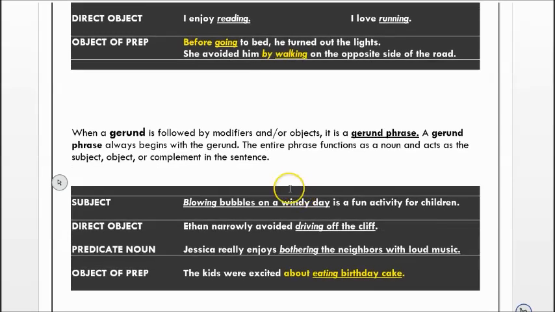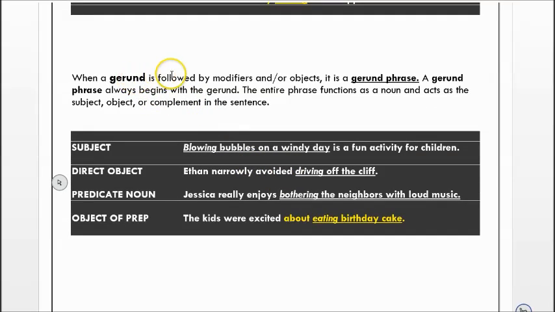So a gerund can also be followed by modifiers or objects. Then it becomes a phrase, just like participles do. A gerund phrase always begins with the gerund. You should see a pattern here. Prepositional phrases begin with the preposition. Participle phrases begin with the participle. Gerund phrases begin with the gerund. The entire phrase functions as a noun and acts as the subject, object, or complement in the sentence.